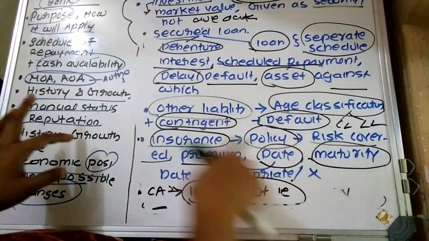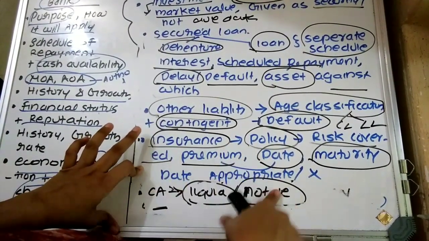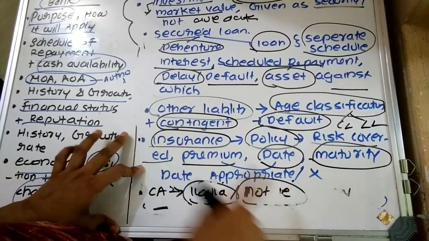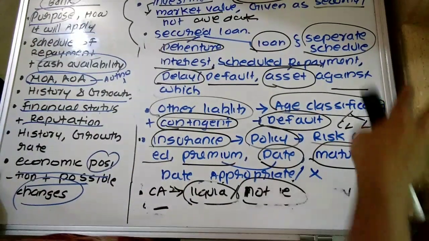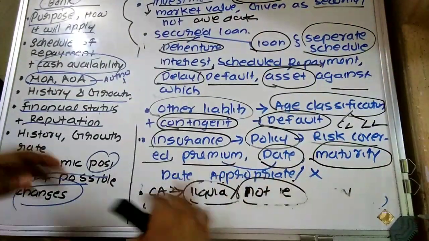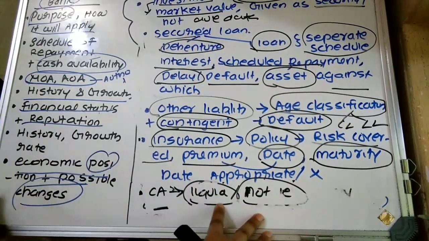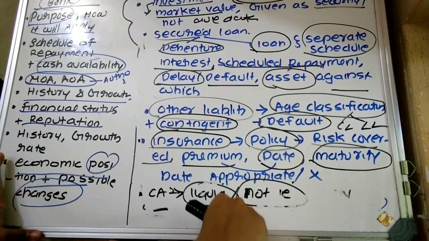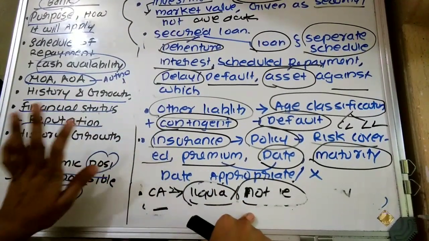The investigating accountant has to examine this, plus insurance: the insurance policy taken, risk covered, premium amount, maturity date, and whether this insurance policy is appropriate or not. After verification, inspection, examination and assessment of all these, the investigating accountant's report has to be submitted to the bank. On the basis of that report, the bank will determine whether to grant the loan to the concerned company or not. This is the answer. I hope you have understood.